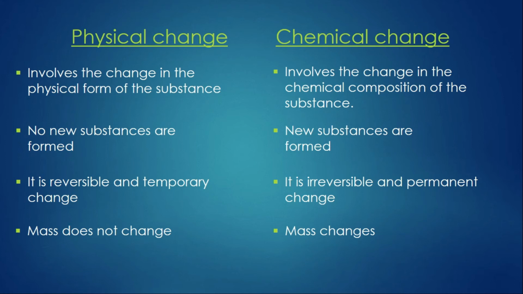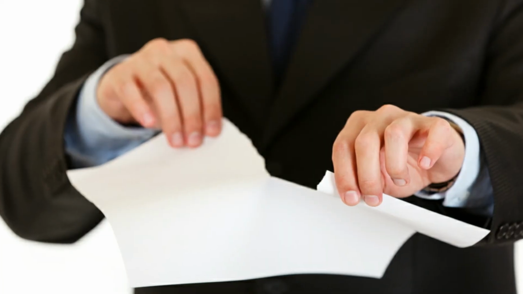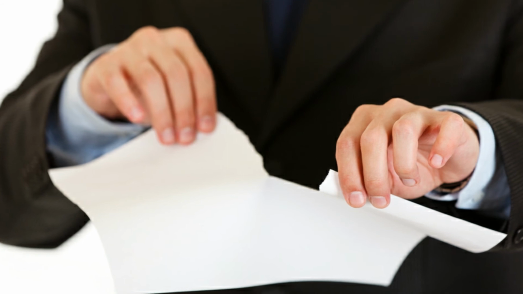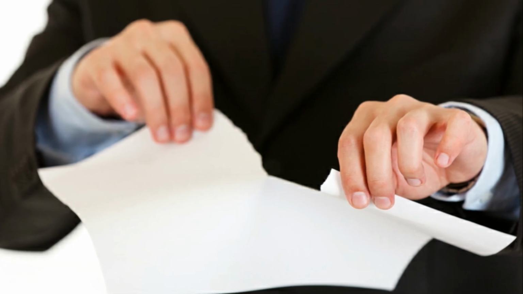Now remember that out of these differences, this formation of the new substance is the most easily identifiable way of determining whether a change is physical or chemical. And the physical change being a reversible change is quite confusing, as a lot of times certain physical changes just cannot be reversed easily. Like the tearing of paper, for instance, we already know that it is a physical change and no new substances are formed while tearing a paper.